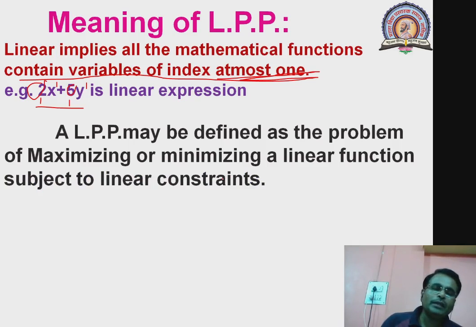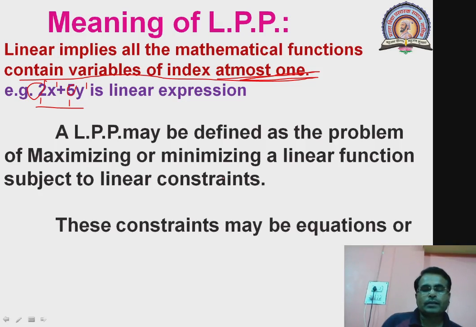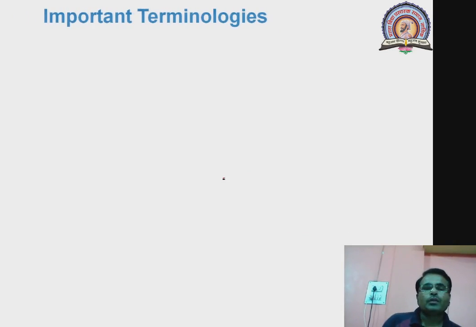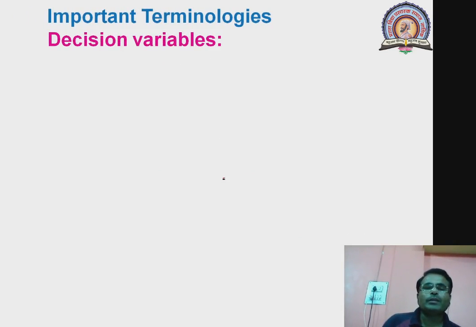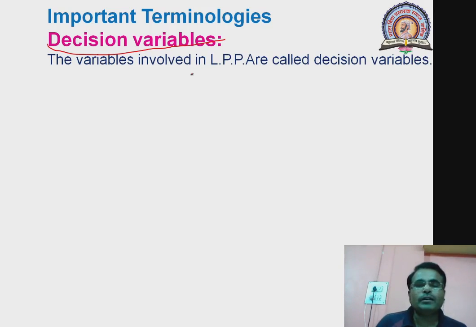They may be equations of greater than or equal to, less than or equal to, or equal to types, and these constraints therefore may be equations or inequations. Now let us see some important terminologies in this concept of linear programming problem. The first concept that we have seen is decision variables. What does it contain? It contains variables involved in a linear programming problem.